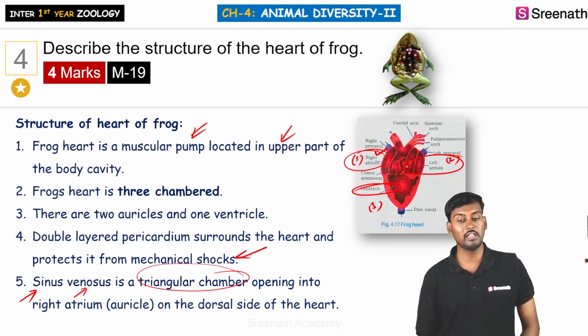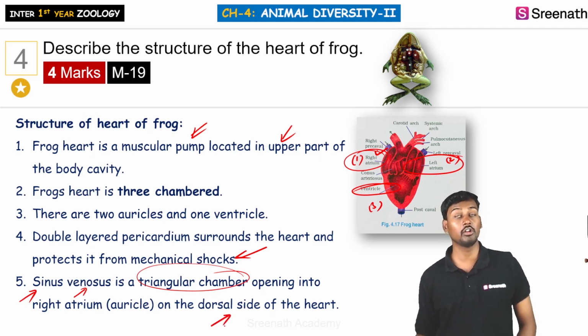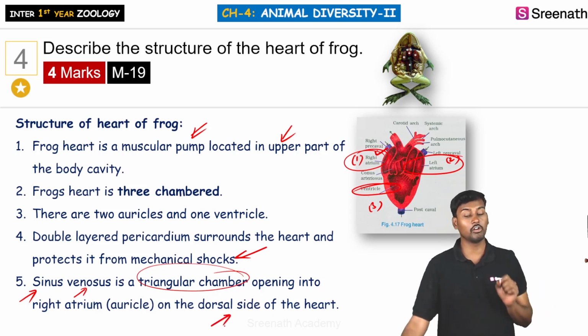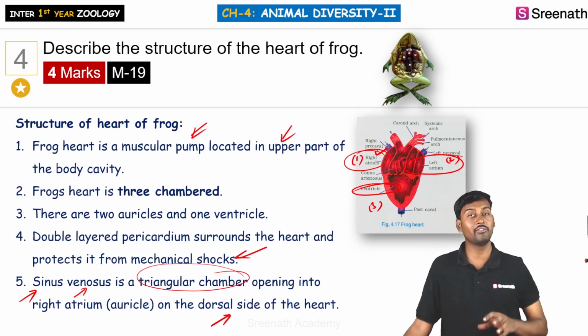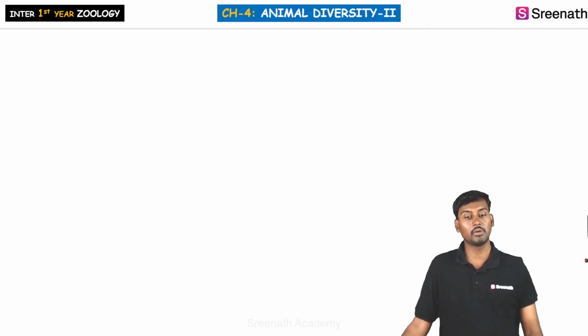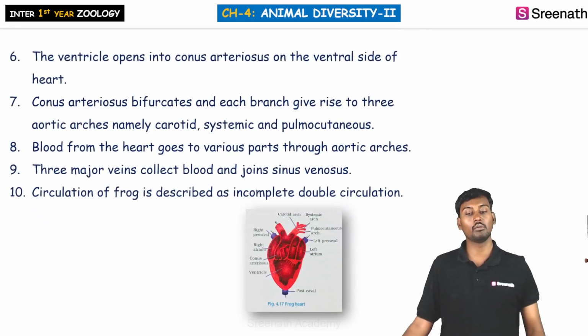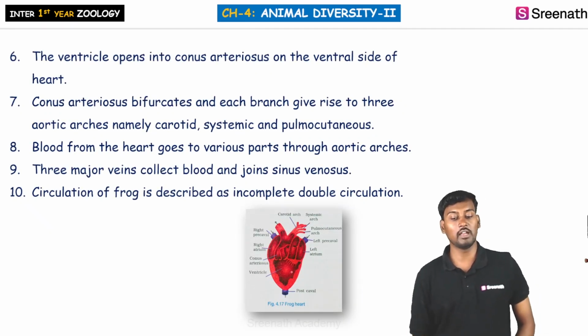So the right atrium and the left atrium are generally present on the dorsal side of the heart. The dorsal side of the heart is generally called the right atrium or auricle, which has the triangular chamber opening into it. Next, coming to the ventricles, the ventricle is the one which generally opens into the conus arteriosus on the ventral side of the heart.